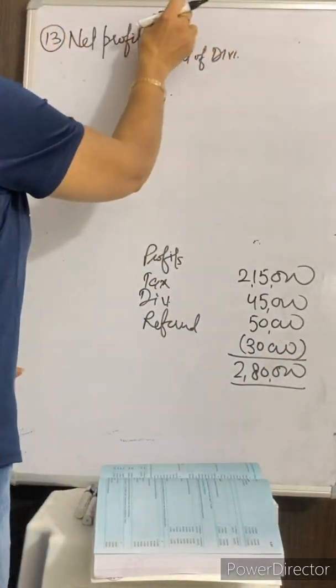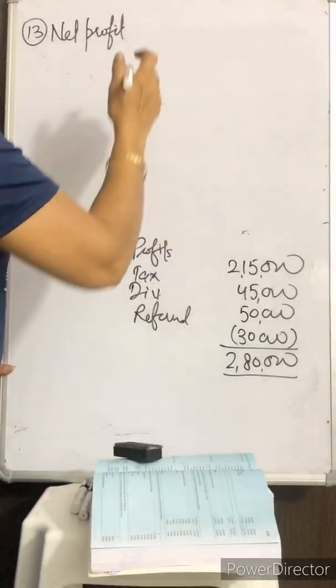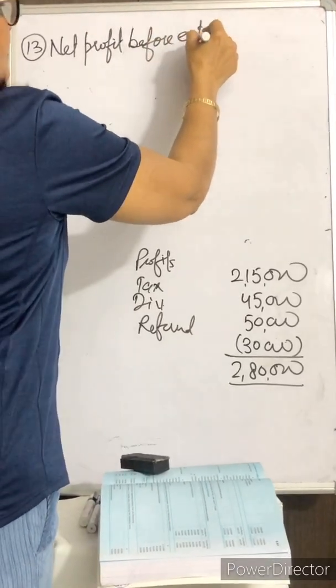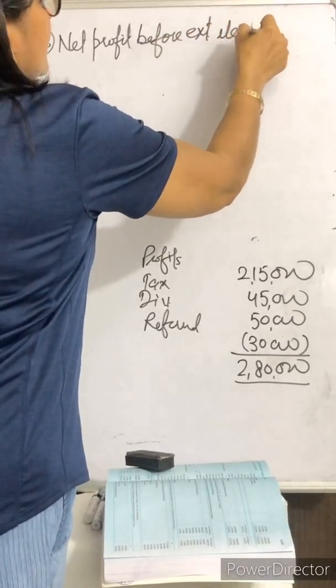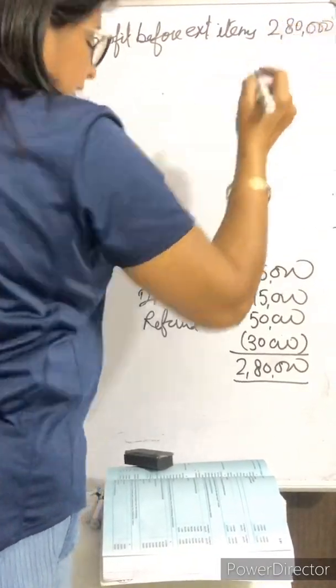So net profit before extraordinary item is 2,80,000.